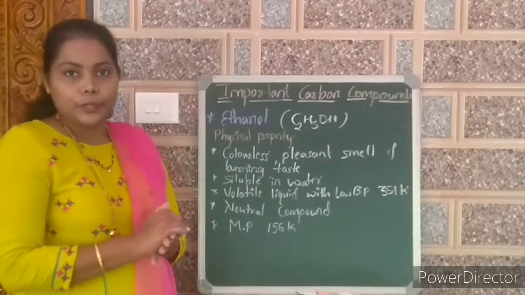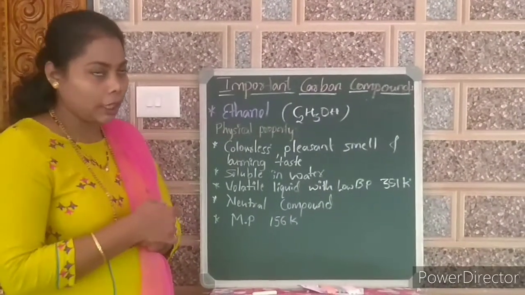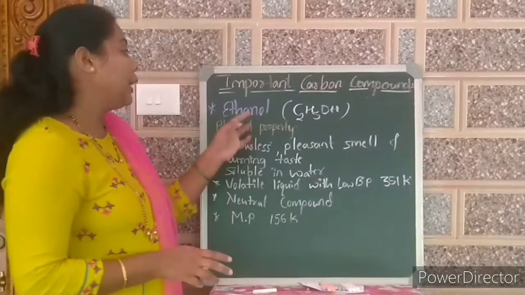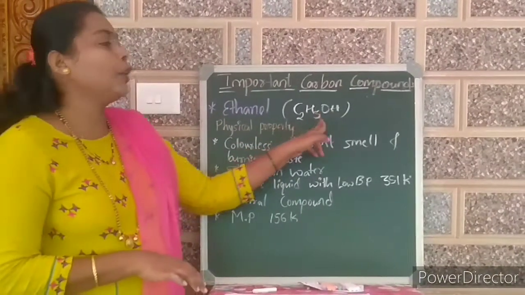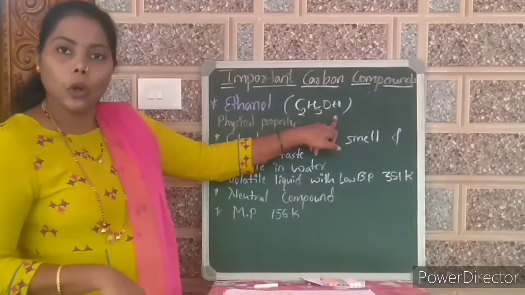Important carbon compounds. In this class we are going to study one or two important carbon compounds. The first one is ethanol. Formula is C2H5OH. It is also called ethyl alcohol.